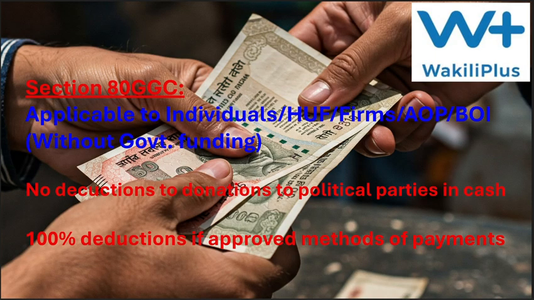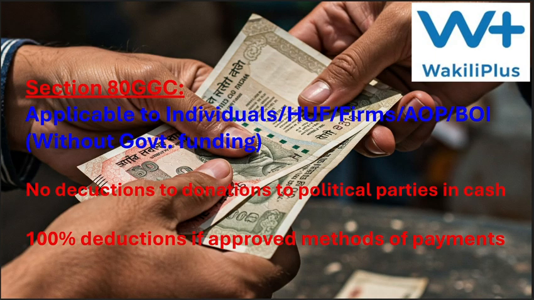You might have heard about electoral bond and electoral trust and all, but I am not going to discuss these things in detail here. I will just mention them. Now, if you have paid donations to political parties in cash, you will not get any deductions on this. So the businessman or other individual should be very careful about this.